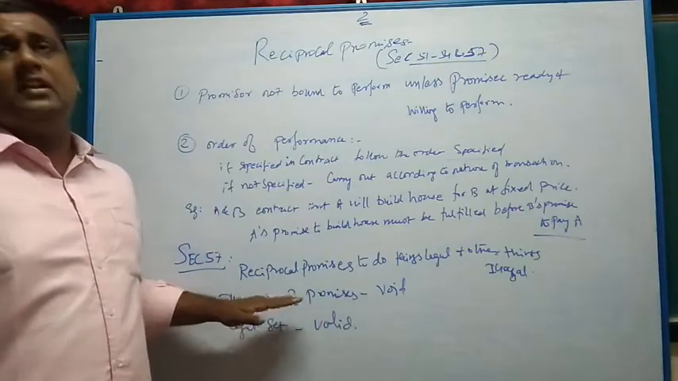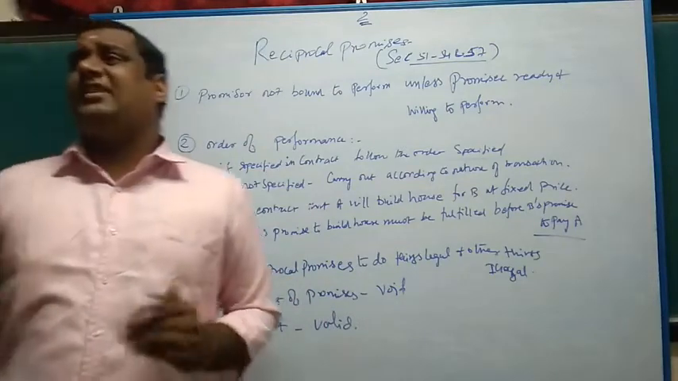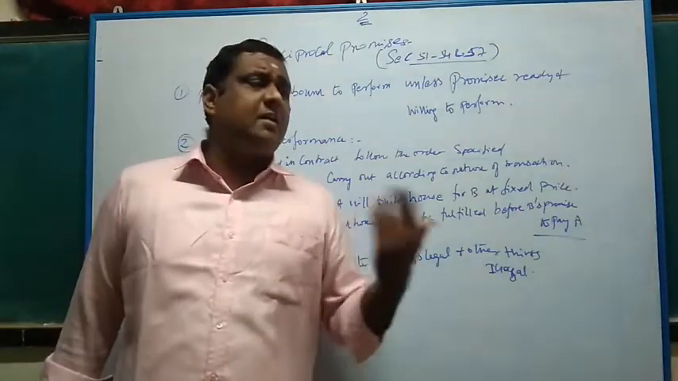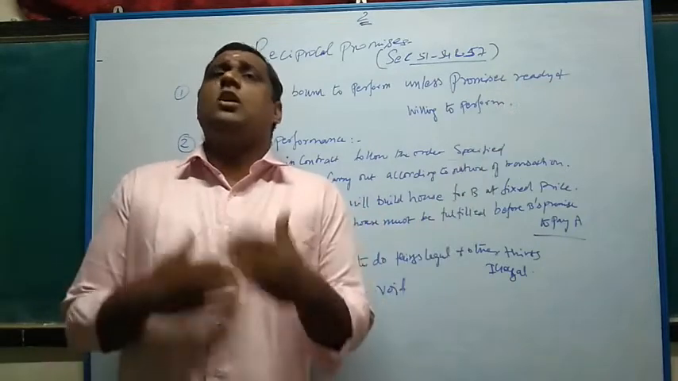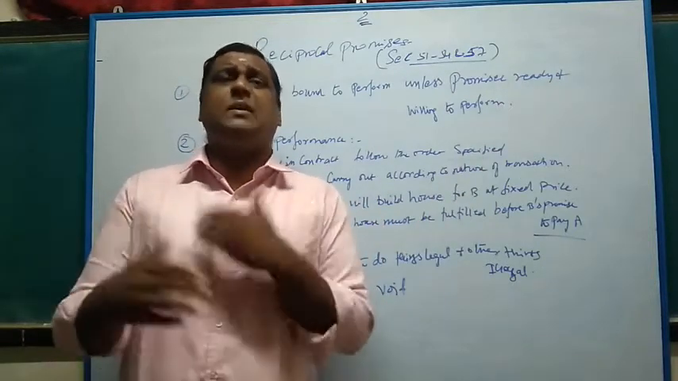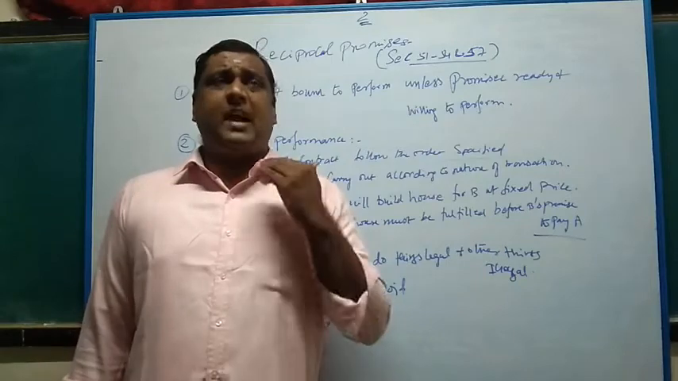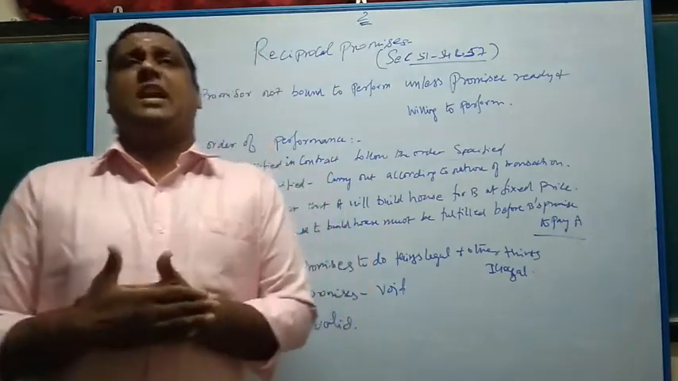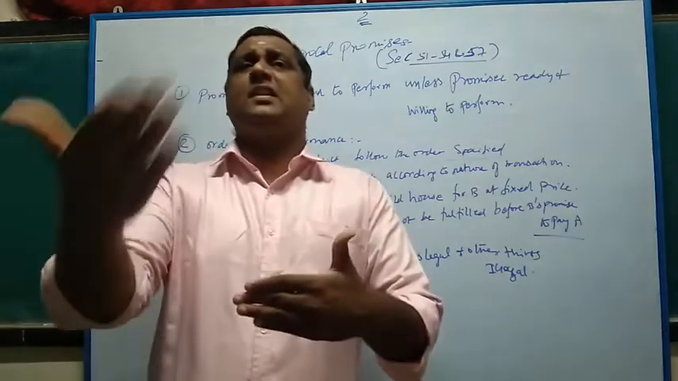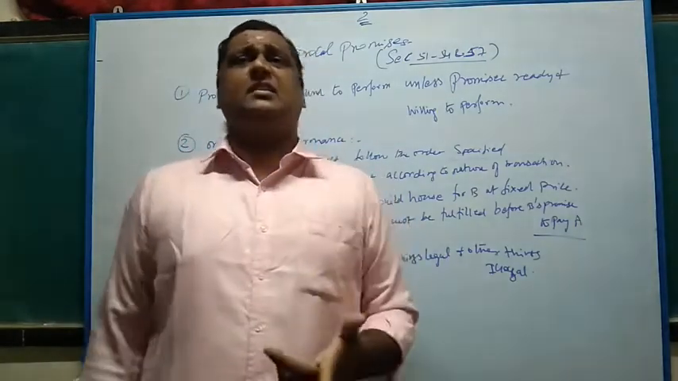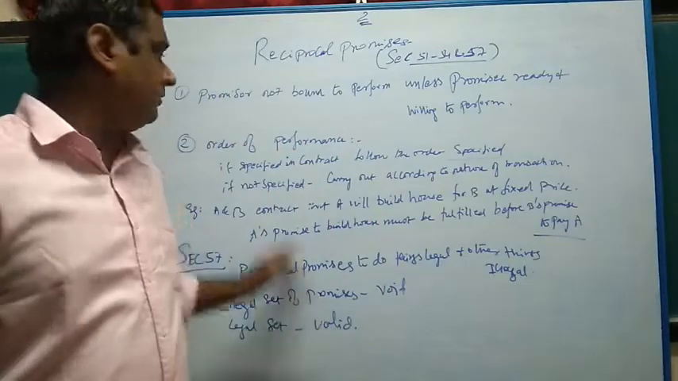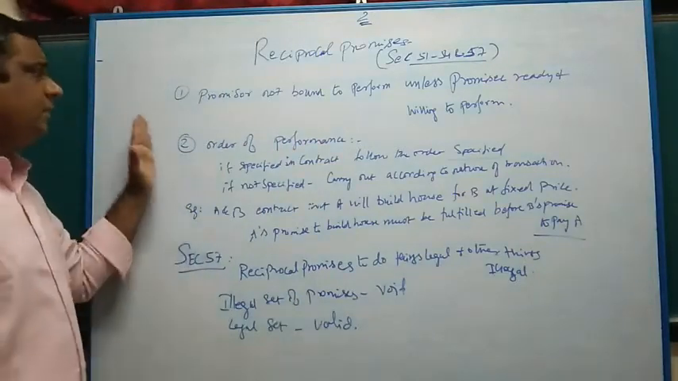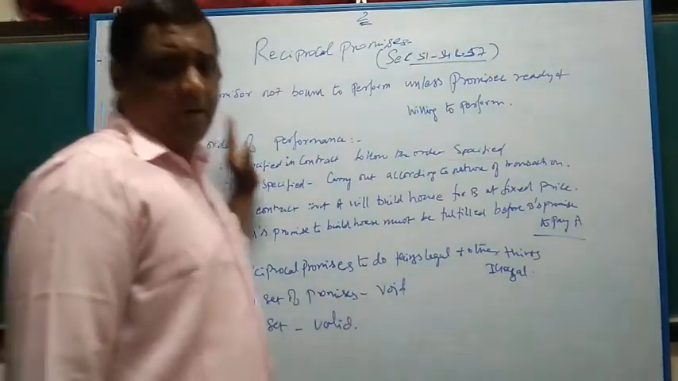So that is the last stage. Reciprocal promises, as you know, are a promise for a promise. I make a promise, the other party makes a promise. Both of them reciprocate promises, both of them exchange promises. But where I make a promise which is legal, and he makes a promise which is illegal, the transaction consists of a legal set as well as an illegal set. So, the illegal set is invalid and the legal set is valid. These are the important provisions you need to understand from the legal reciprocal promises perspective.